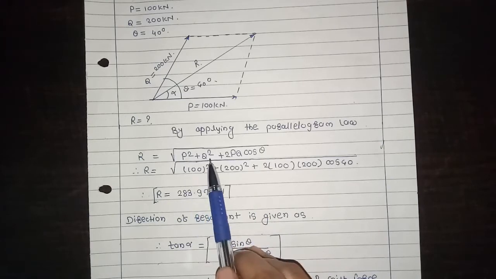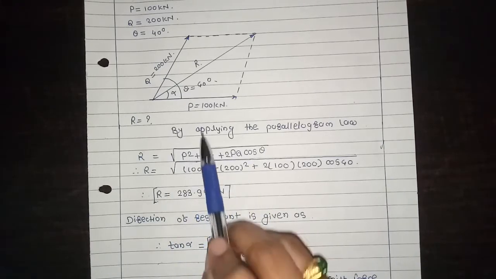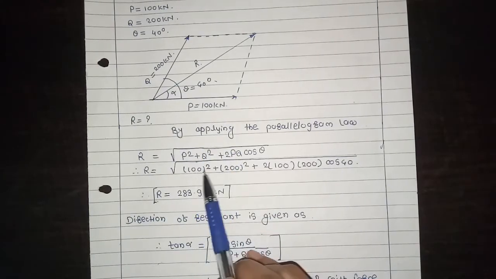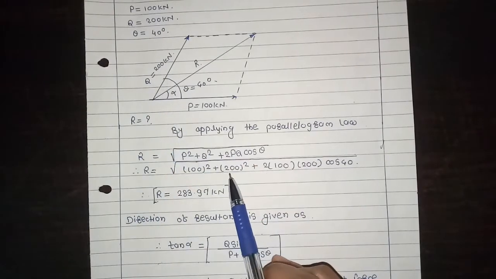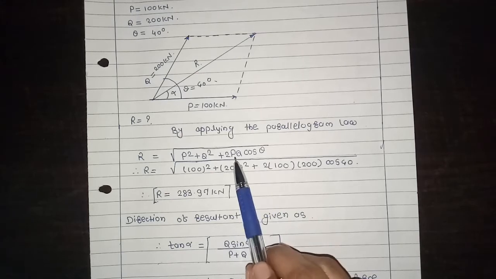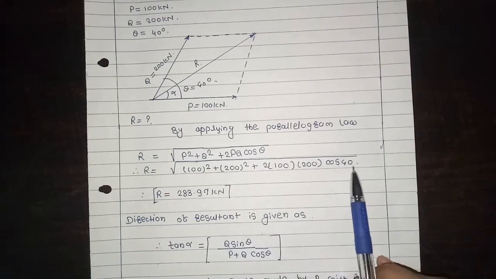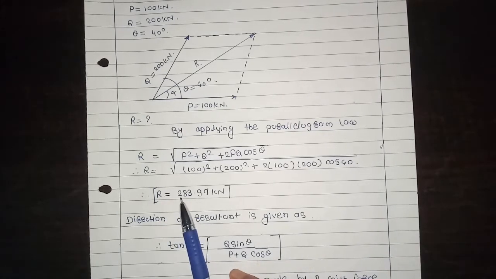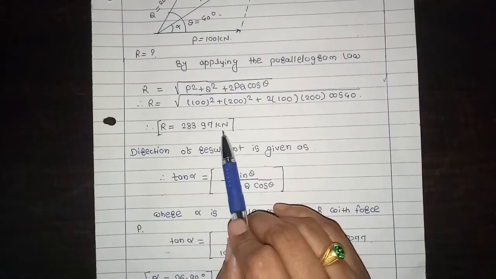Put the values: 100 square plus 200 whole square plus 2 into 100 into 200 into cos 40. Then we get R is equal to 283.97 kilonewton. So this is the resultant.